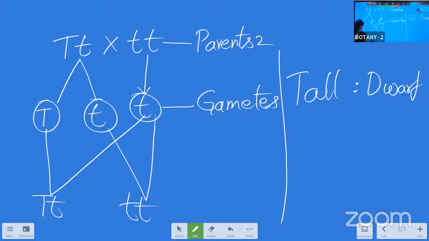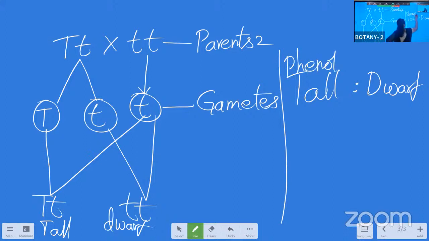Because capital T, small t always expresses the dominant character. So these plants are always tall in nature, and the small t always represents the recessive character, that is the dwarfness of the plant body. So these are the dwarf. So here we have to say the phenotype of the generation. So these two plants are now given as the F2 generation.